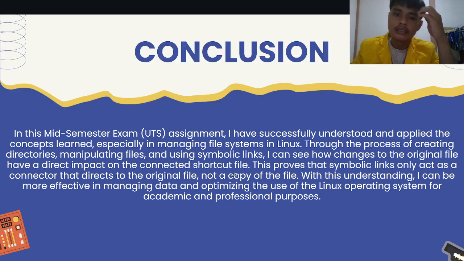Okay, the conclusion: in this midterm exam assignment, I have successfully understood and applied the concepts learned, especially in managing the file system in Linux through creating directories, manipulating files, and using symbolic links. I can see how changes to the original file have a direct impact on the connected shortcut file.